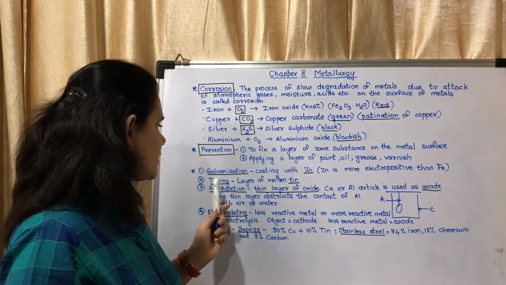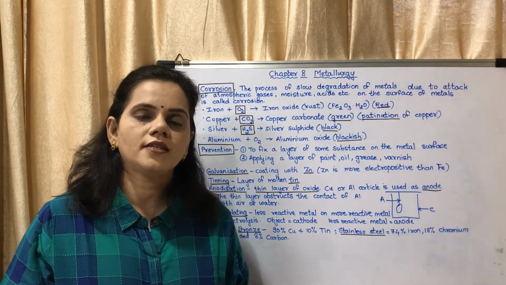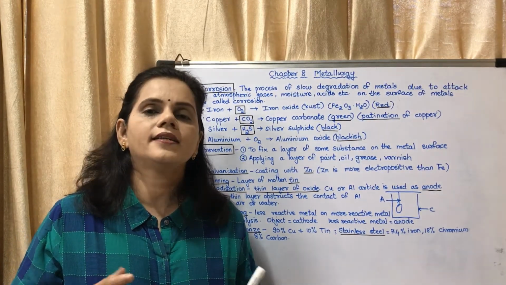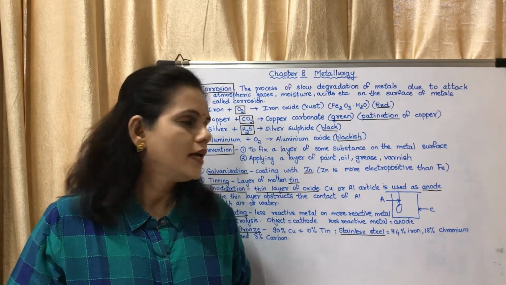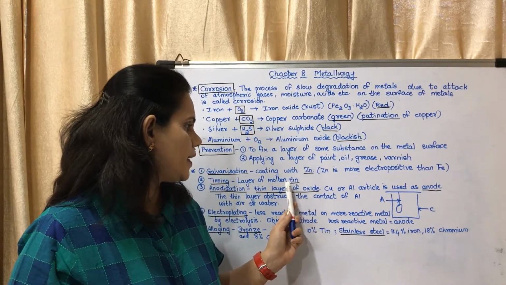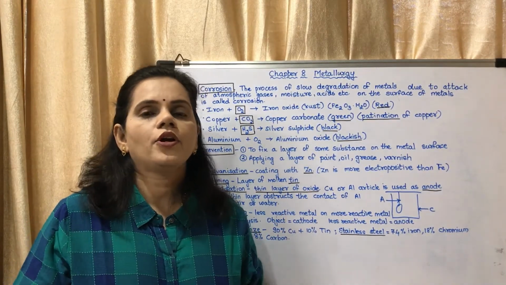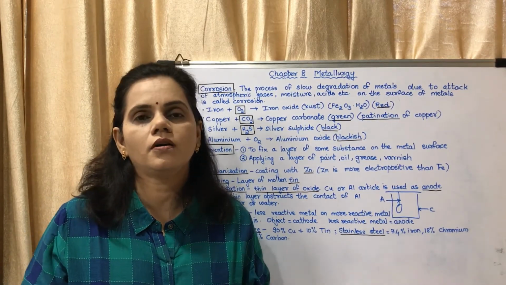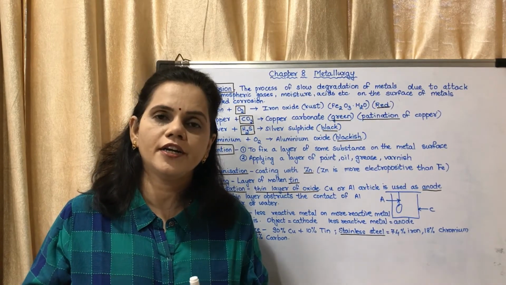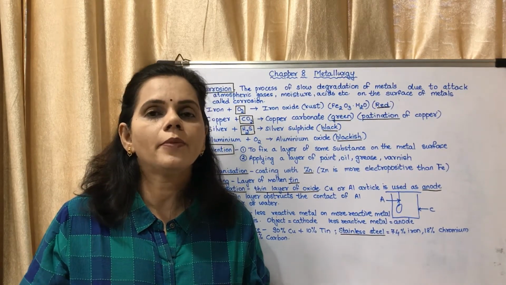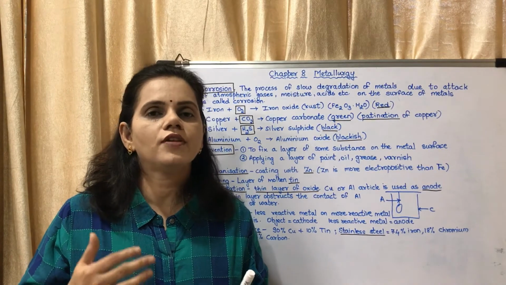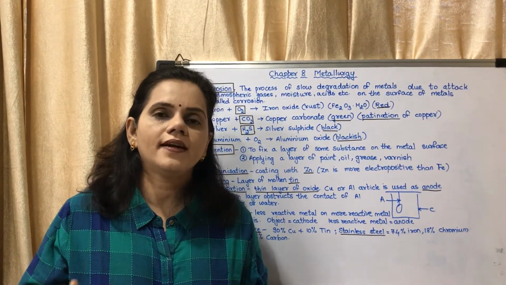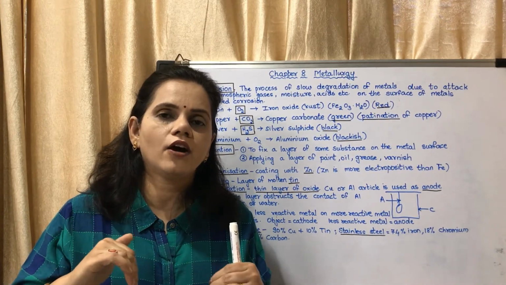Now the next is tinning. Tinning is the process in which a particular vessel, for example a copper vessel, is given a coating of tin. This tin protects the substance inside. For example, if you pour milk or curd into a copper vessel, it will become poisoned due to the reaction of that substance and copper. So to prevent that, it is given a layer of tin.